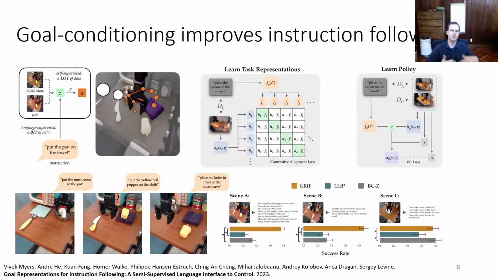But the takeaway from this is that if we can learn very good goal condition policies, we can actually improve our ability to follow instructions by using these alignment losses with only a moderate amount of data that is actually labeled with language. So this provides us with a really good way to use weakly labeled data.